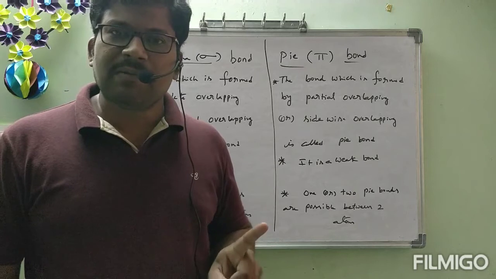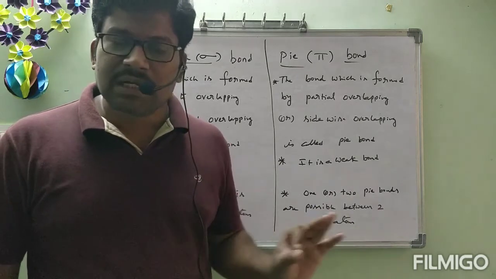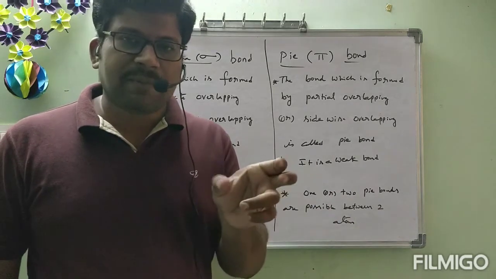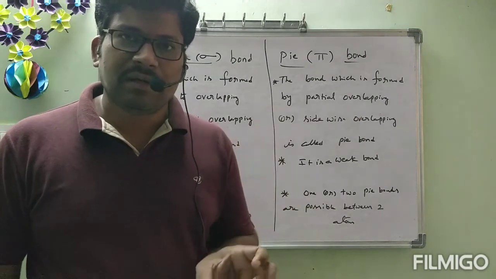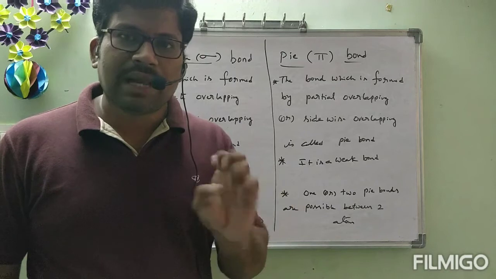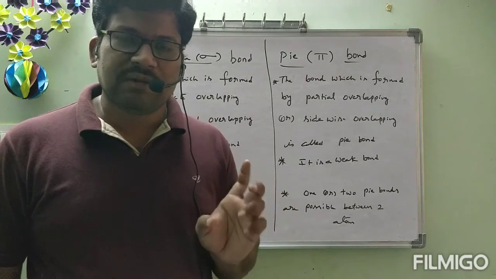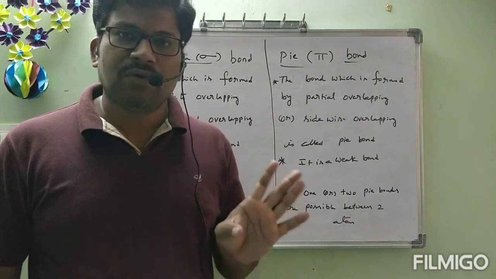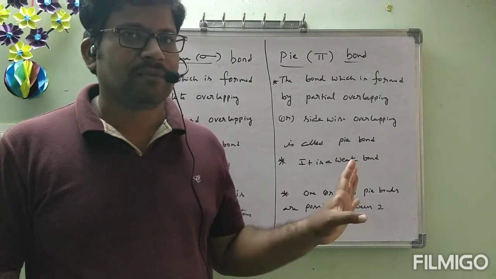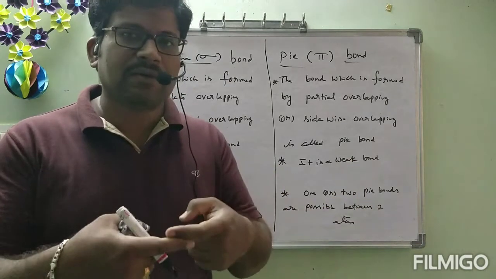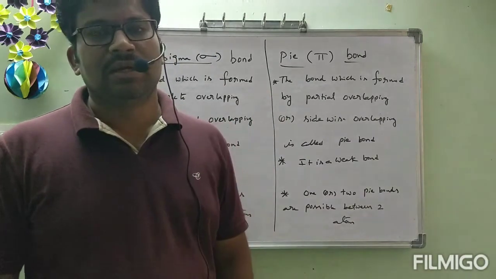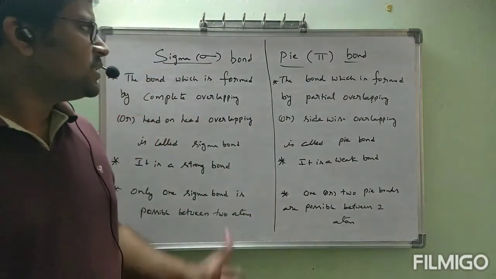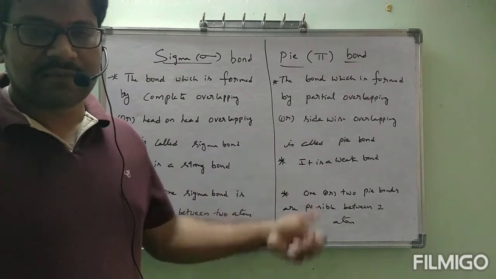Without a sigma bond, a pi bond will not exist, because any two atoms that approach each other to form a covalent bond will first prefer complete overlapping only. They won't go for partial overlapping, because complete overlapping leads to a strong bond, and at that time more energy will be released. This is about the difference between sigma and pi bond.